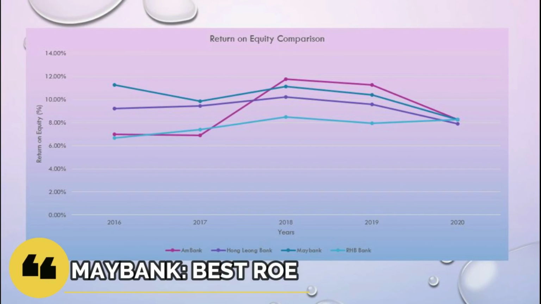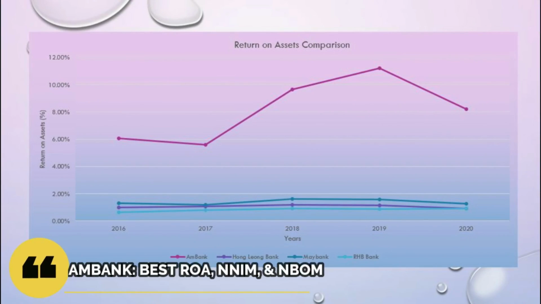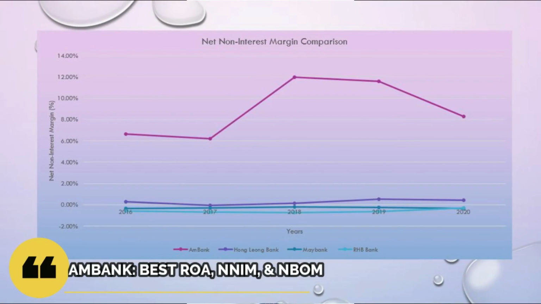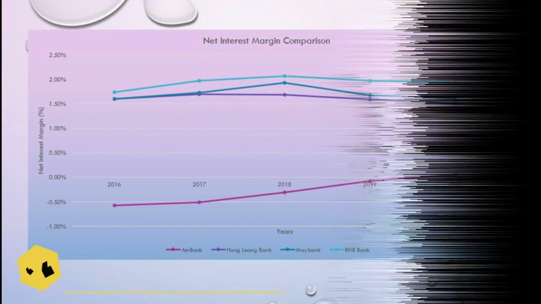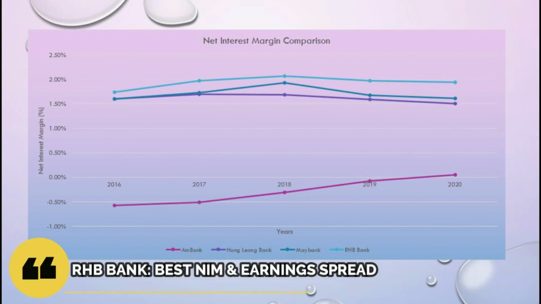As the conclusion, we can see Maybank has the best performance in ROE. Maybank has the best ability to manage the capital as well as to earn more profits. Next, mBank has the higher ratio in ROA and net operating margin, so mBank has the best management of the assets. mBank has more non-interest income sources to protect profit margin, and also has the best competitive advantage over other banks. Next, RHB is the highest in net interest margin and earnings spread.